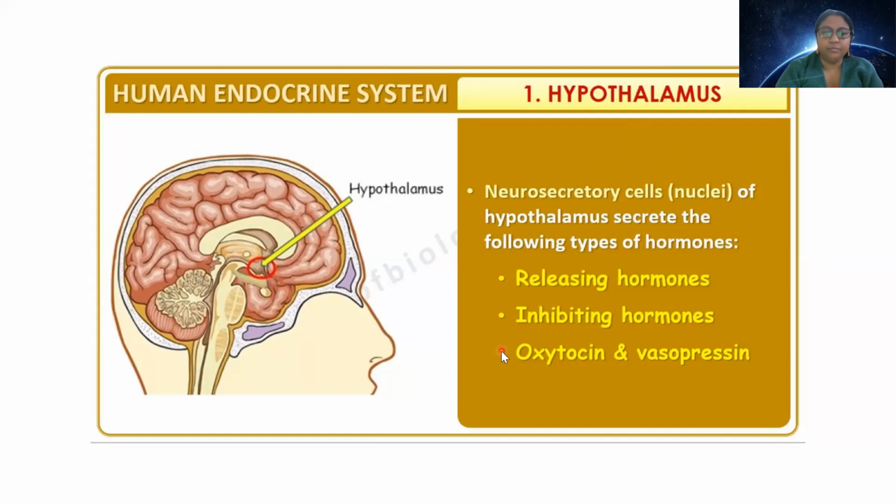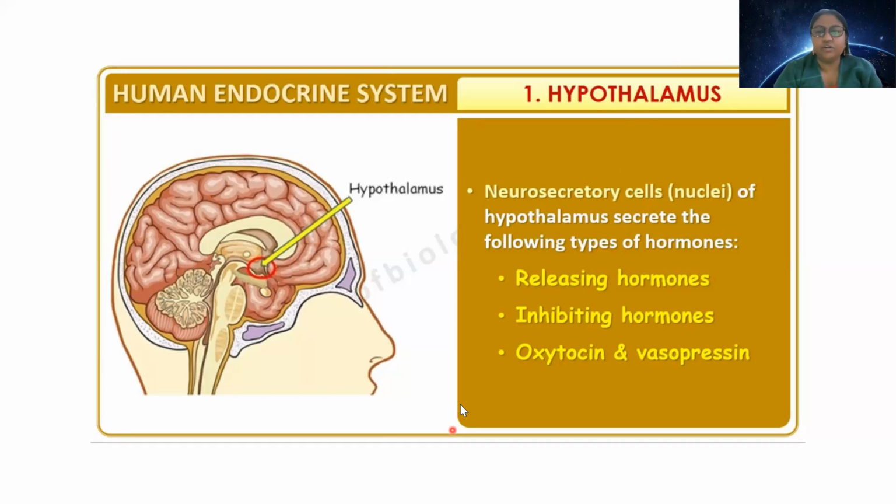Now, this hypothalamus is actually controlling the activities of all other hormonal glands. So it is responsible for secretion of three types of hormone.